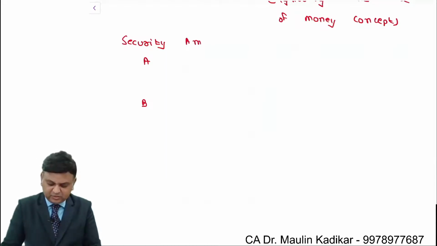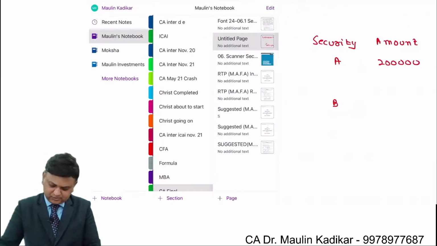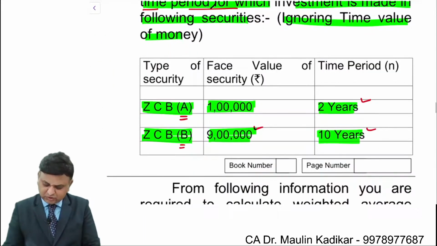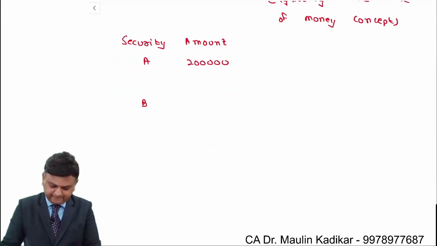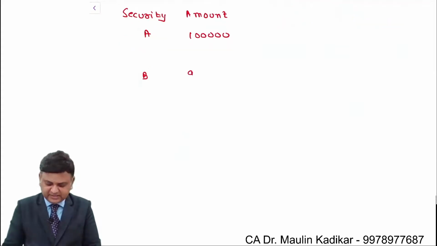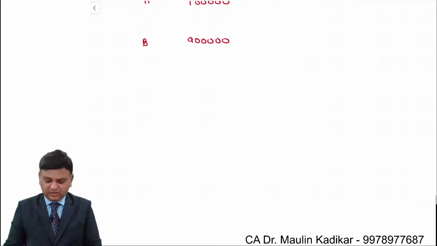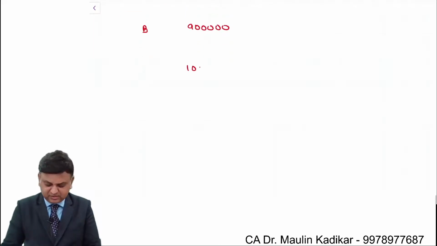The amount that you are going to receive is 1 lakh and 9 lakhs. So the total amount that you are going to receive is 10 lakhs.